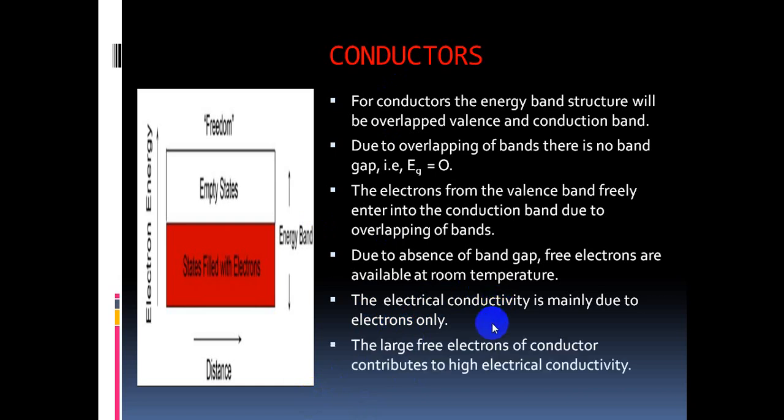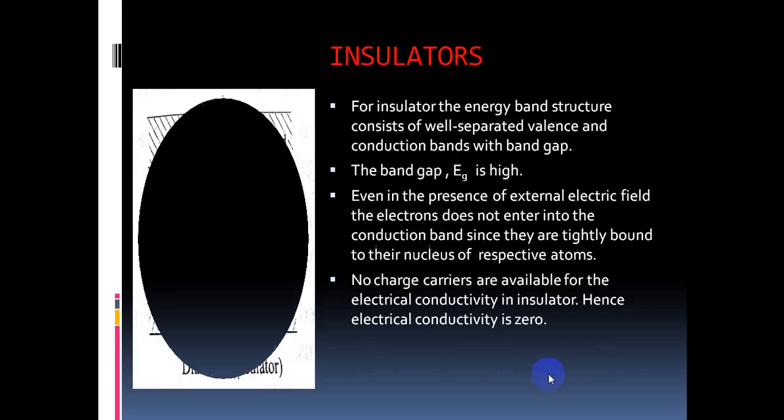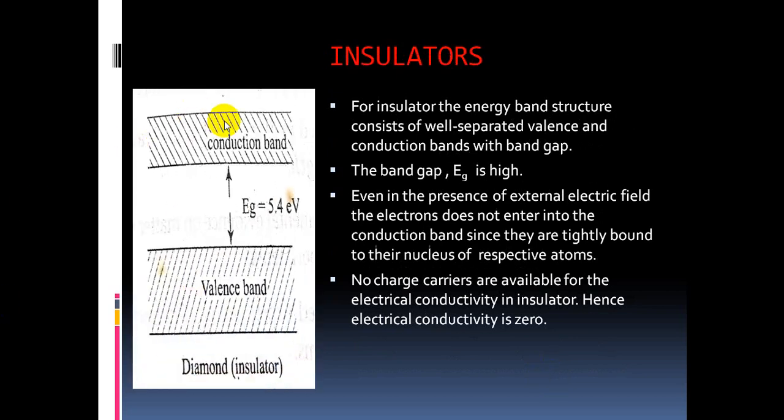Clear? The large number of free electrons in a conductor contributes to high electrical conductivity. Next, go to insulators. This is the band diagram. This diagram is called the energy band diagram of insulators. The lower band is called the valence band. Above the valence band there exists another band that is called the conduction band.